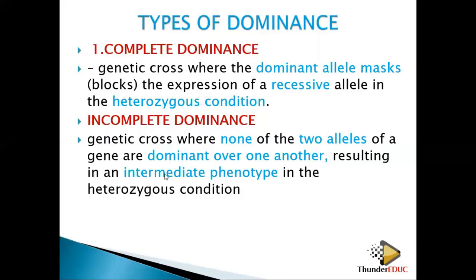For example, you have white and red. When you cross them, they form what is called the intermediate. Intermediate means that neither of the two is dominant over the other. When you cross them, they produce the intermediate. It's not white, it's not red, but it is in between. It produces a new character. So the character which is being produced is new. That's the meaning.